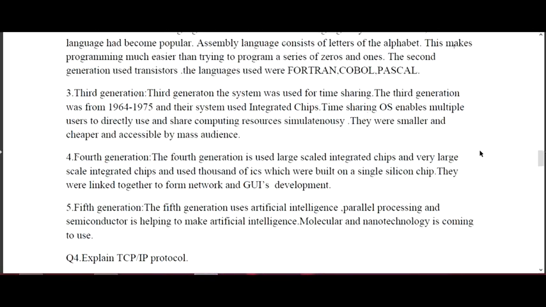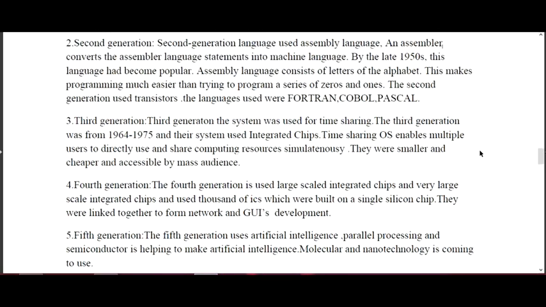Then we have the fourth generation computers. What did they use? They also used chips, but large scale integrated chips, or very large scale integrated chips, were used in this generation. So the fourth generation involved these kinds of circuits. After that, microprocessors also became available in the fourth generation computers. Then we came to the fifth generation computers.